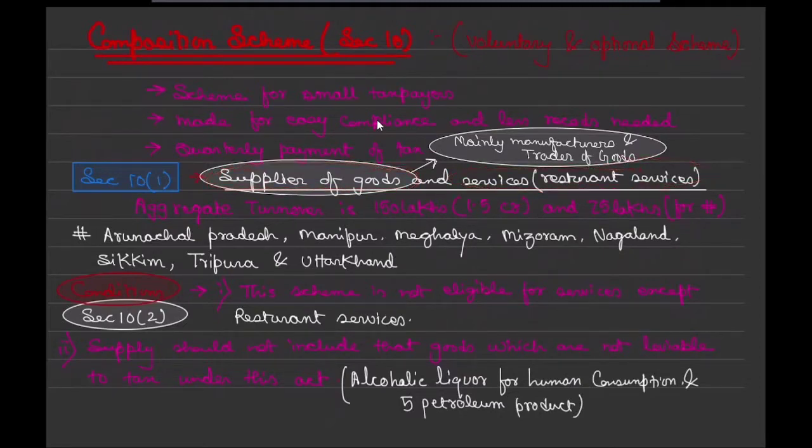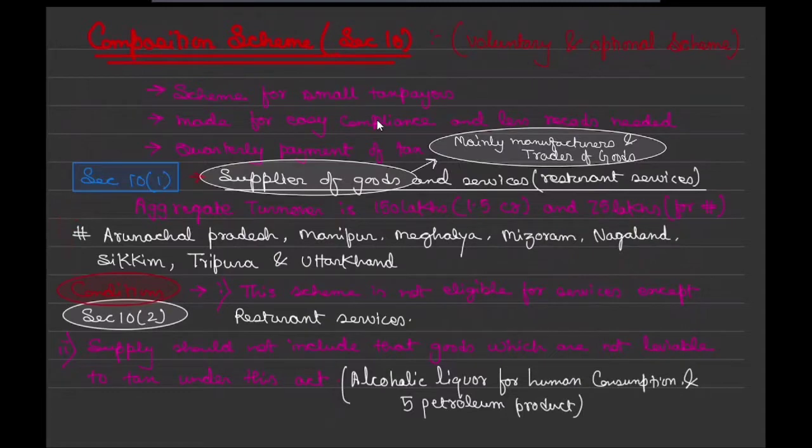In section 10 subsection 1, if there is a supplier of goods, or of restaurant or catering services, and the aggregate turnover is 150 lakhs, that is 1.5 crore, or 75 lakhs for some specified states.